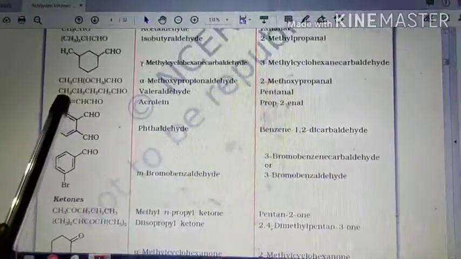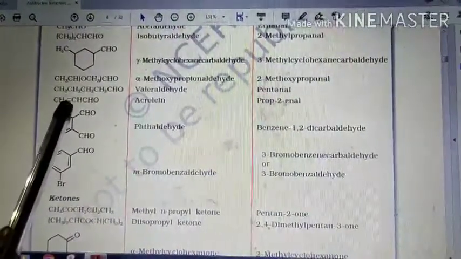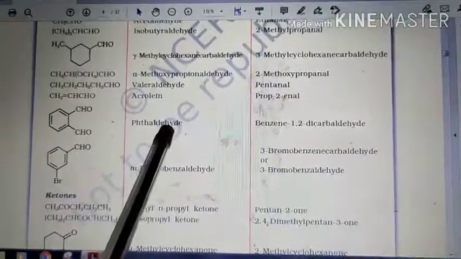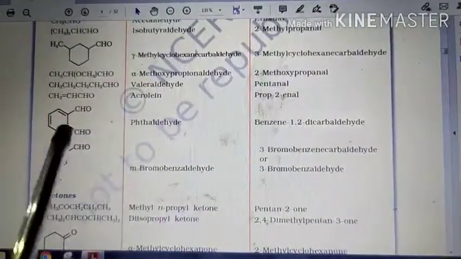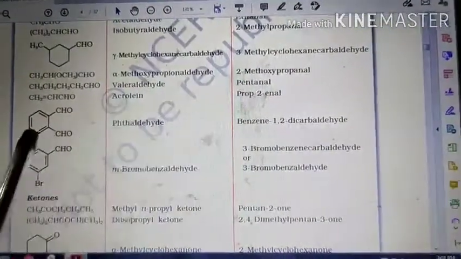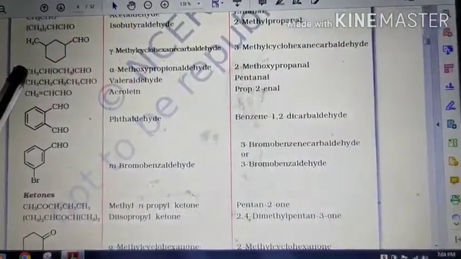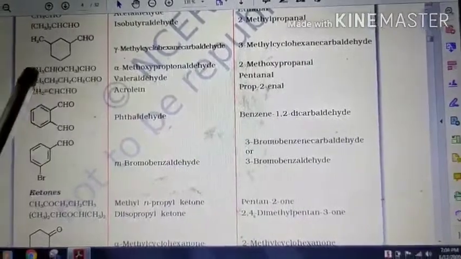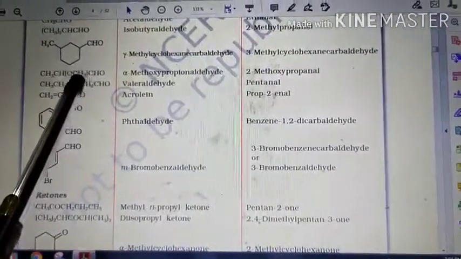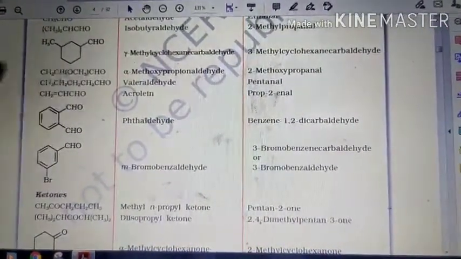That means we have to add ene. So that's why it is propenal, not propanal. So propane to propenal. Like that we will write it. Similarly here, 2-methoxypropanal. Just check the structure as I told you, then you can understand very easily.